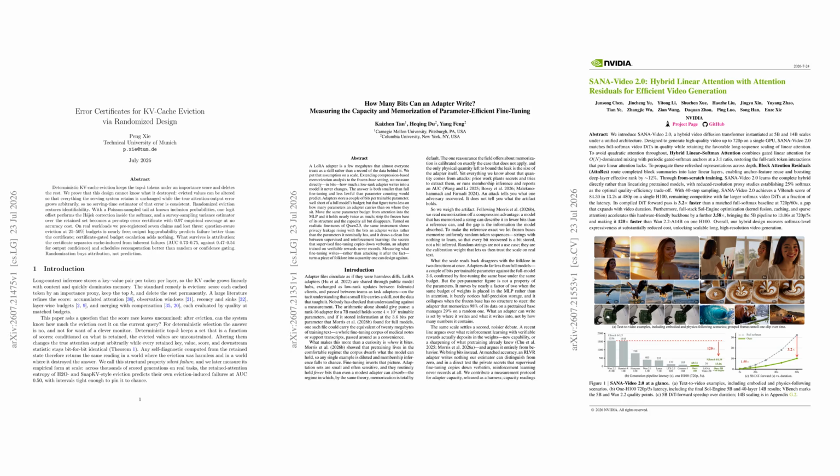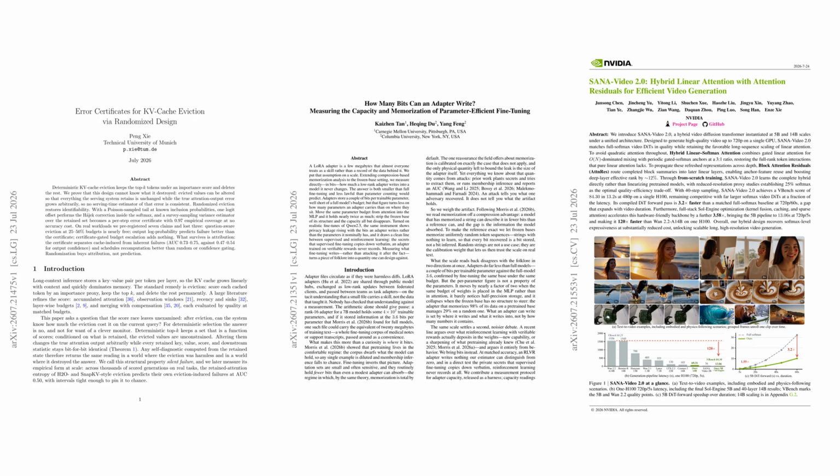AI is becoming easier to measure and cheaper to run, where engineers once relied on intuition. New results attach error certificates to deleted KV cache context, quantify how much information LoRA adapters write, and replace quadratic attention with a faster hybrid design for NVIDIA video models. The common shift is from treating behavior as opaque to measuring what information is retained, memorized, and recomputed.